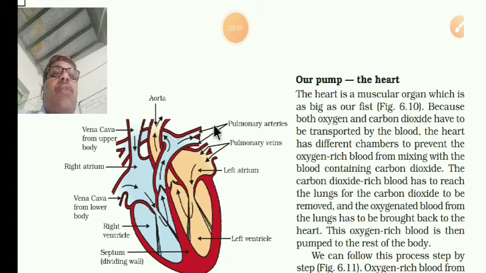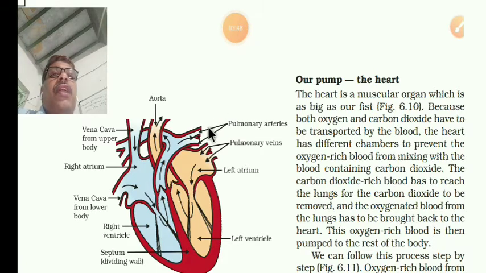Then from here it goes to the lungs. The lungs contain blood, and oxygen is mixed with or absorbed by the blood, so it becomes oxygenated blood.